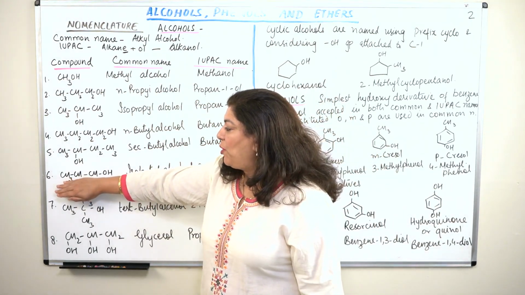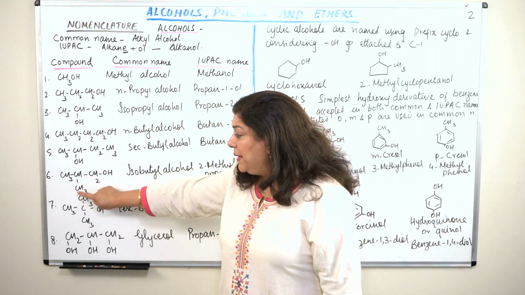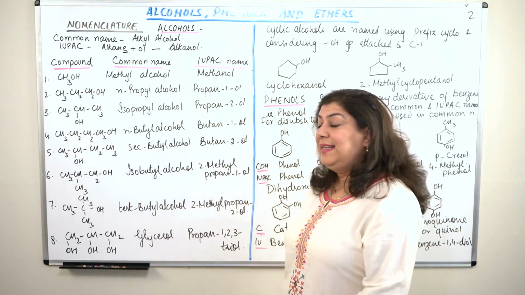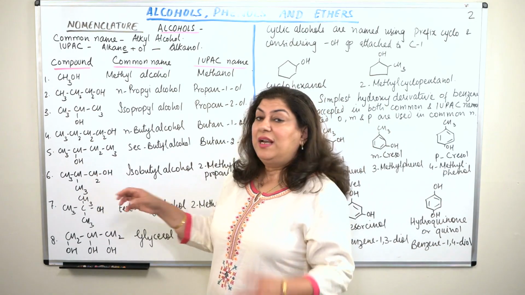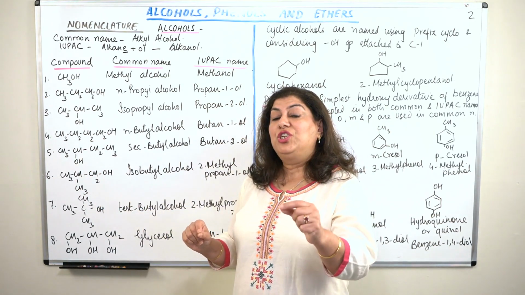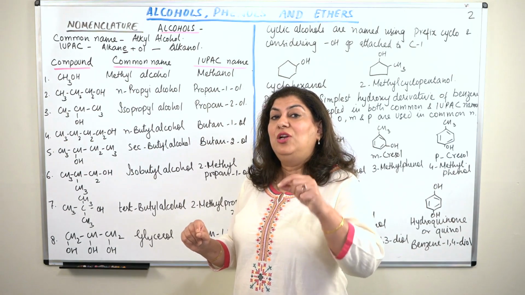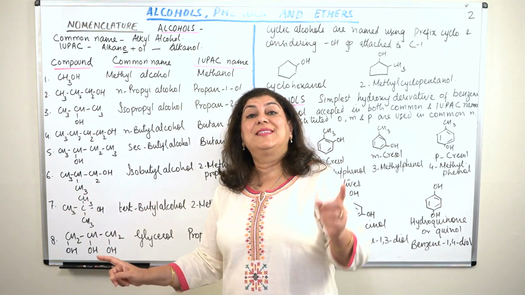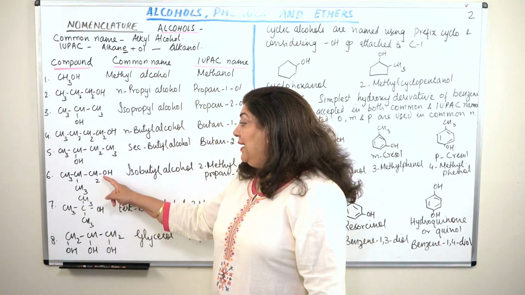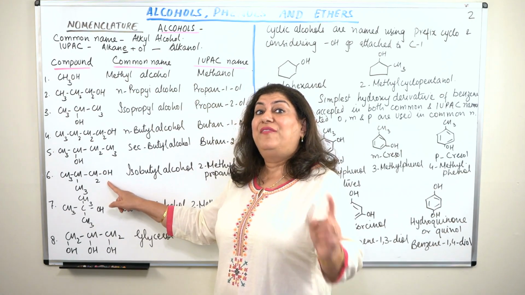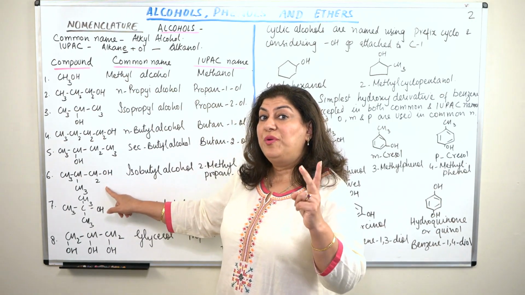So this becomes propanol, and the methyl group is attached to propanol. Then what was the second thing that we have to keep in mind? When we are giving the locants, we should count from that direction in which the functional group gets the lowest locant. Now, methyl group here is a substituent, while the OH, the alcoholic group, is the functional group. So which is more important?